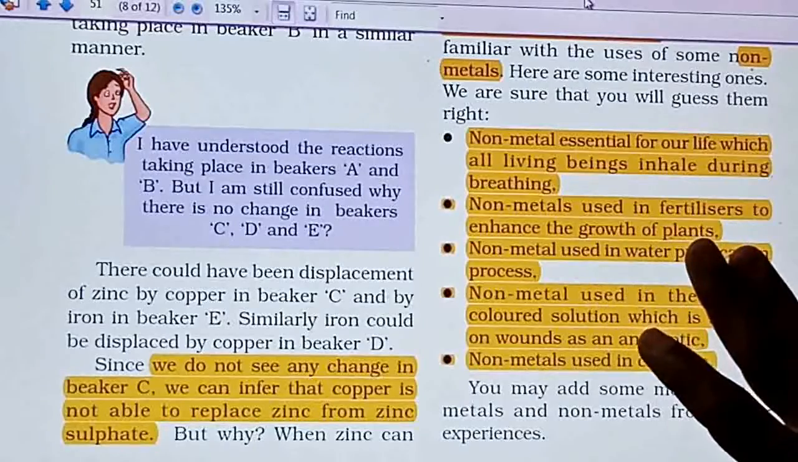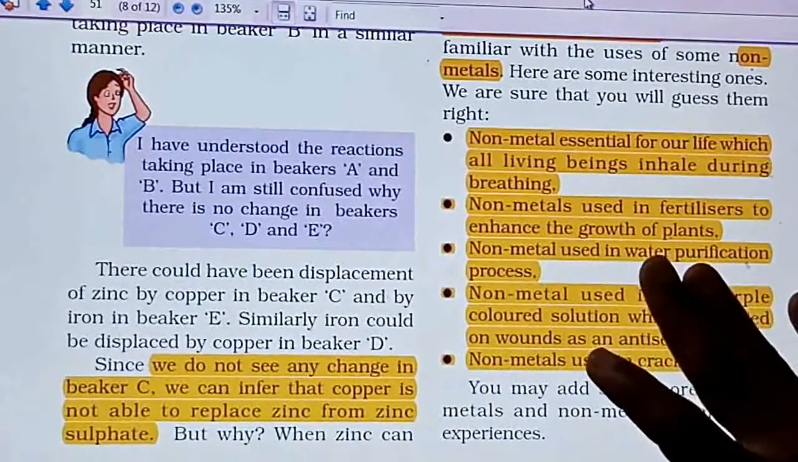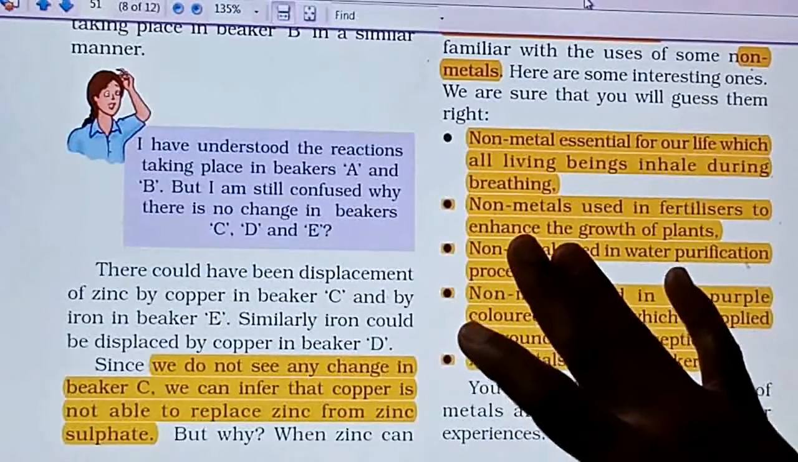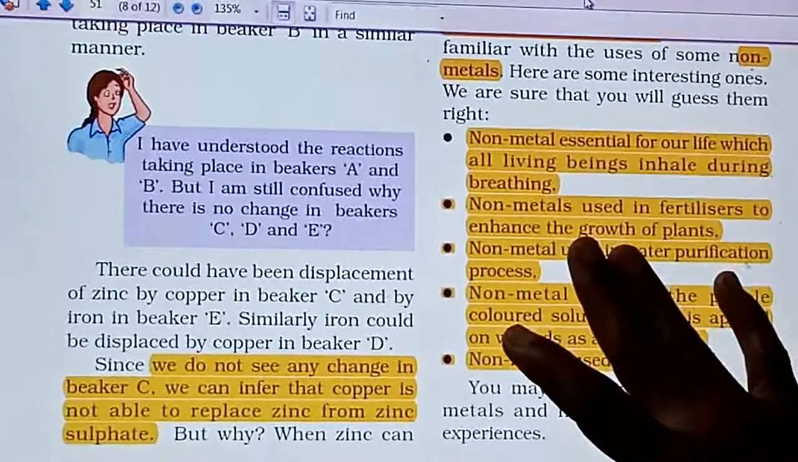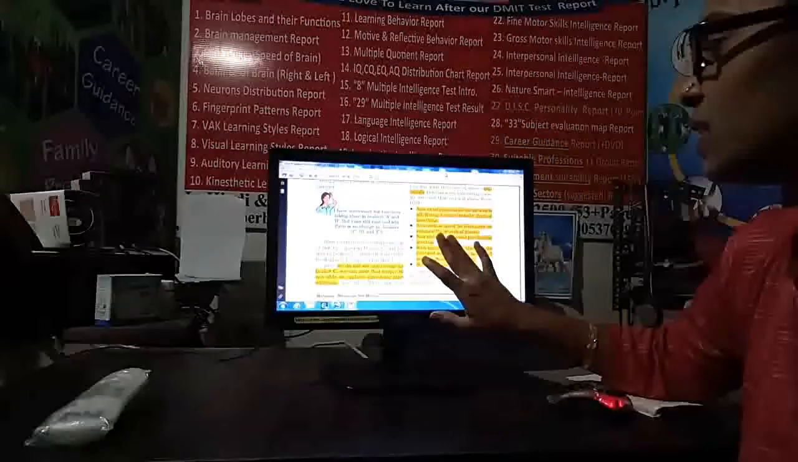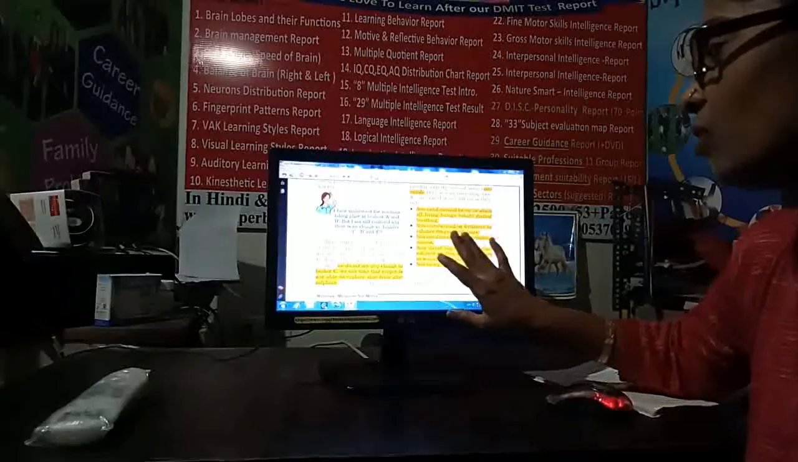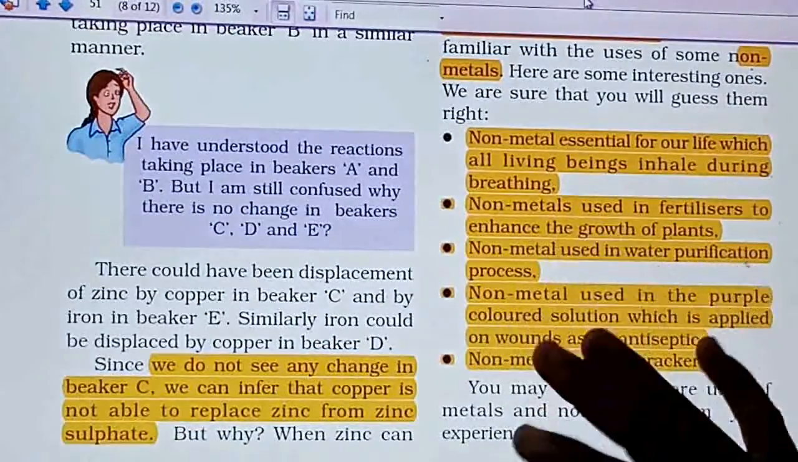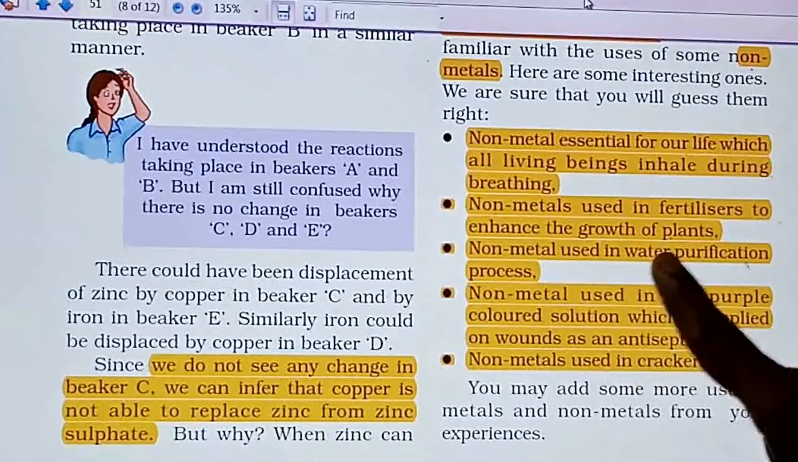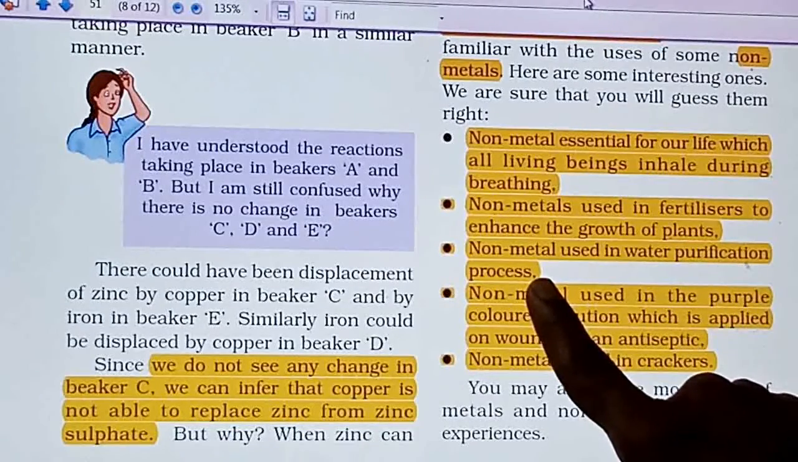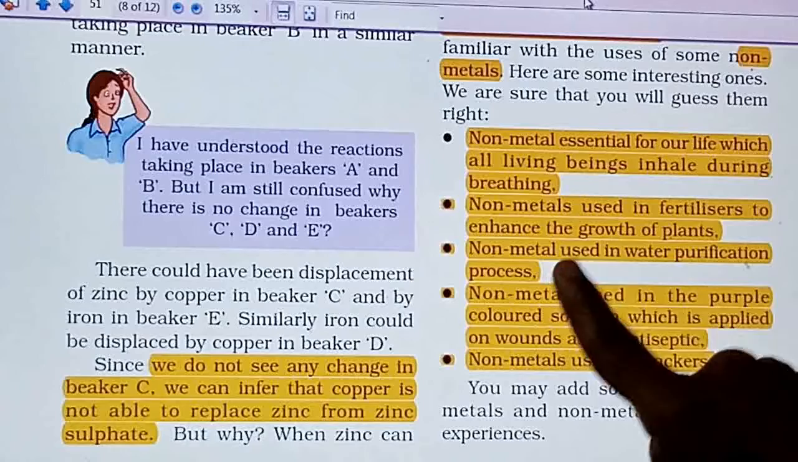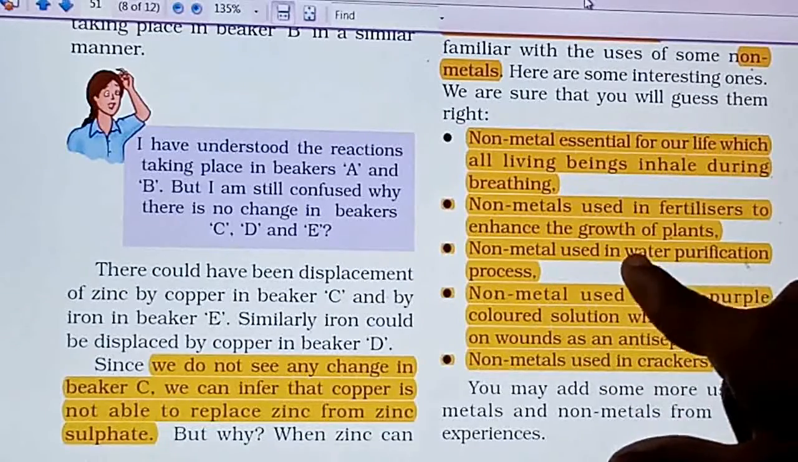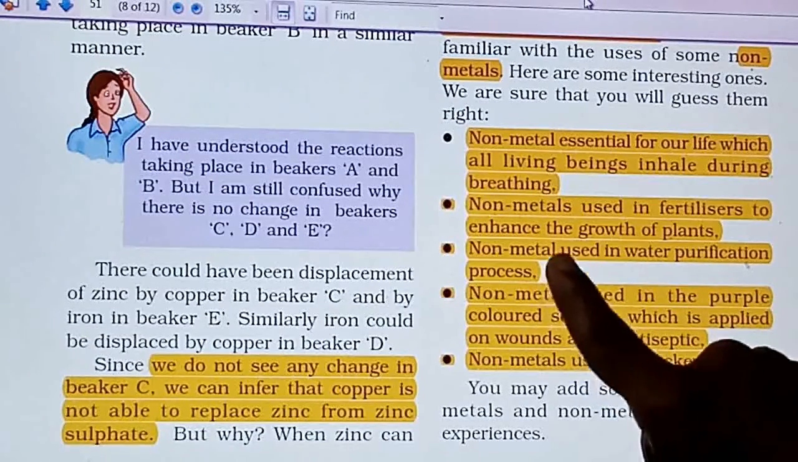Non-metals used in fertilizers to enhance the growth of the plant. Now which non-metals will be used for good growth of the plant? These are nothing but nitrogen and phosphorus. So you can write the use of nitrogen and phosphorus like this, right? Non-metals used in the water purification process. Now which non-metal do we use to purify the water? That is nothing but chlorine, that we have seen already.